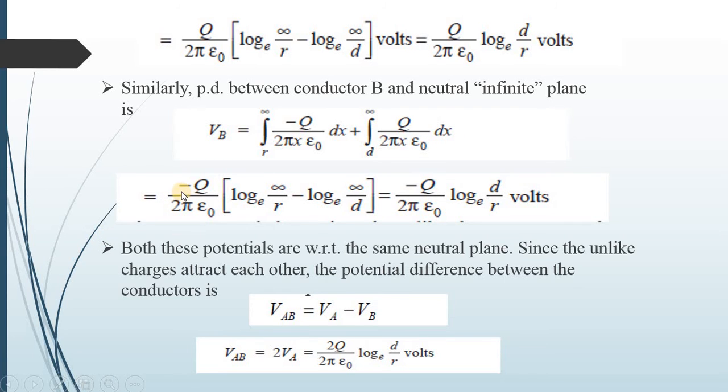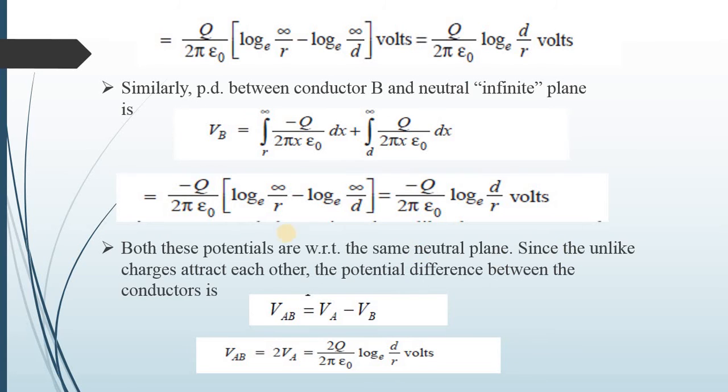So it is equal to minus q upon 2 pi epsilon 0 times log to the base e infinity upon r minus log to the base e infinity upon d. So in that condition, minus q upon 2 pi epsilon 0 log to the base e d upon r is the potential difference between conductor B with respect to the neutral infinite plane. Both these potentials are with respect to the same neutral plane.